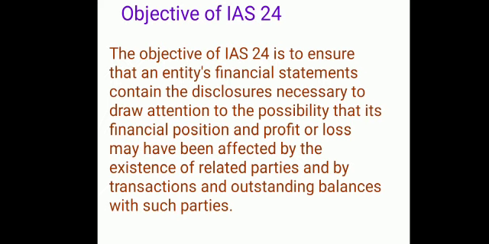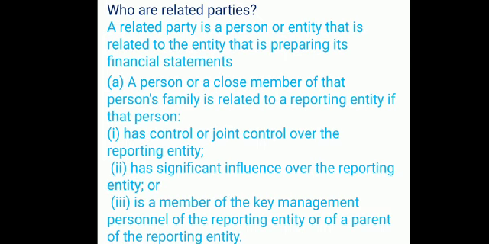The objective of IAS 24 is to ensure that an entity's financial statements contain the disclosures necessary to draw attention to the possibility that its financial position and profit or loss may have been affected by the existence of related parties and by the transactions and outstanding balances with such parties. Okay, who are the related parties?